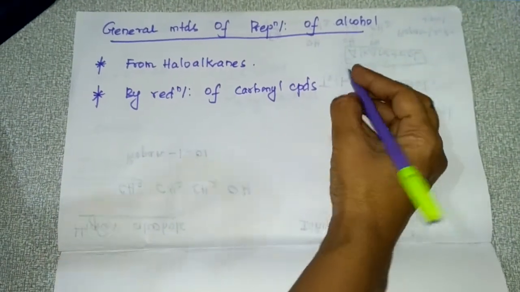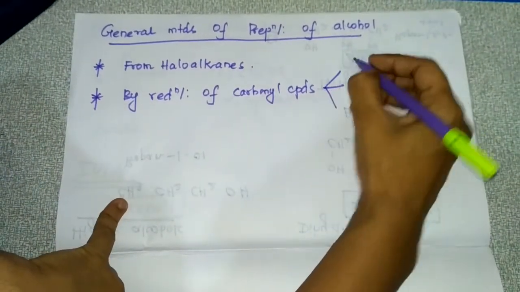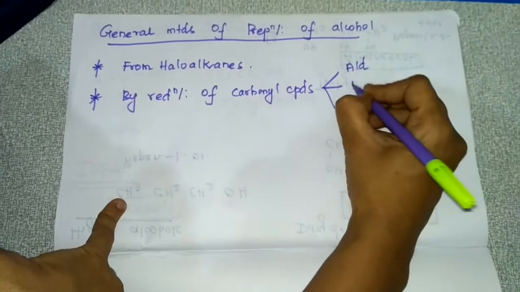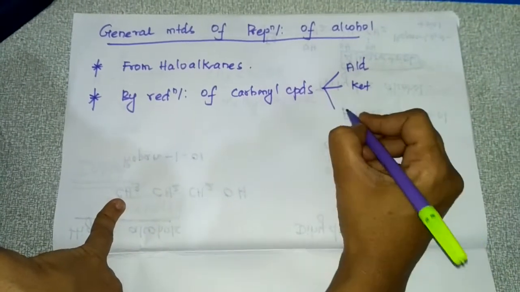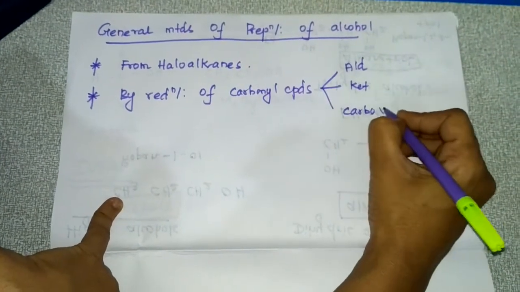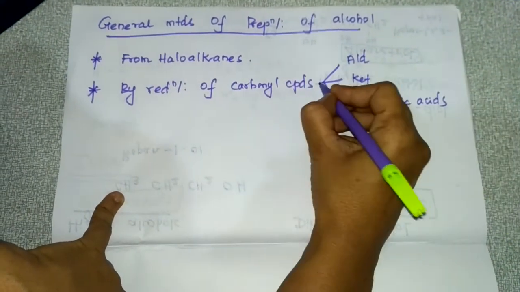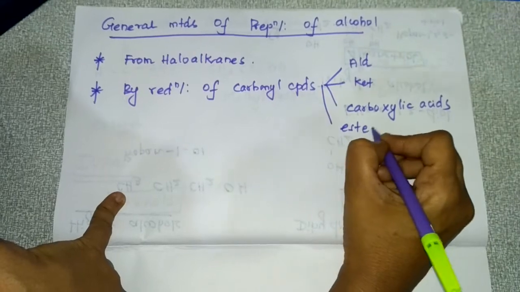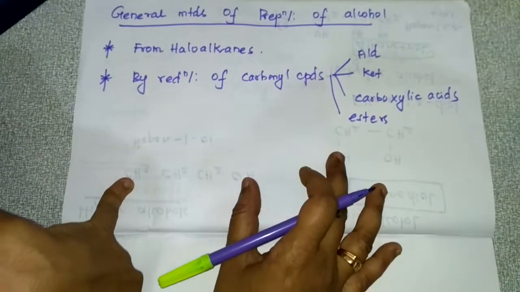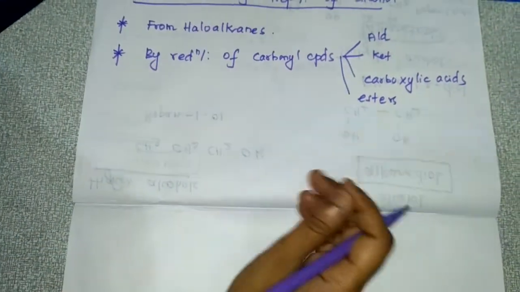Aldehydes, ketones, then carboxylic acids, and then esters. By means of reduction of carbonyl compounds, you can prepare alcohol.